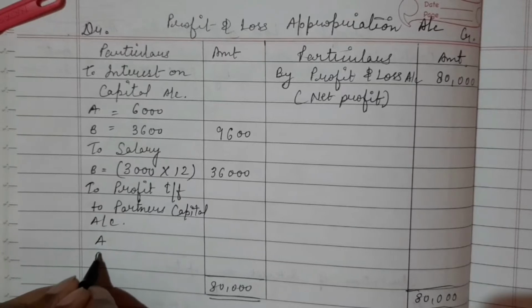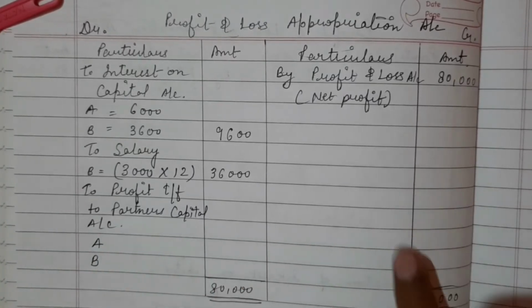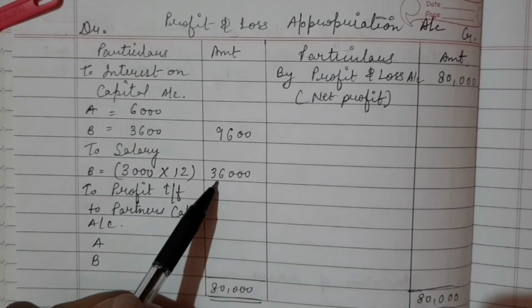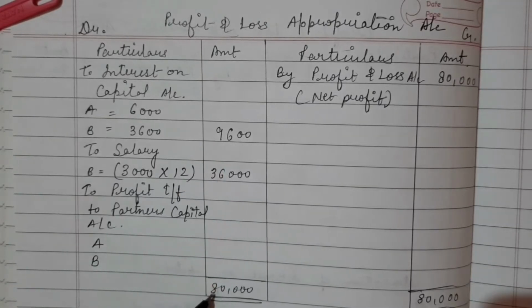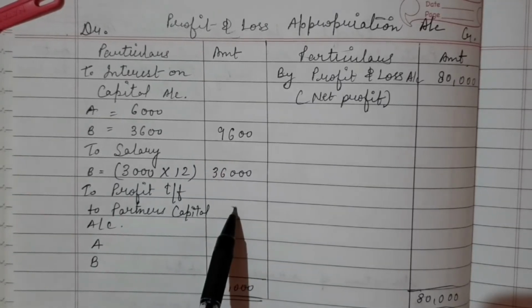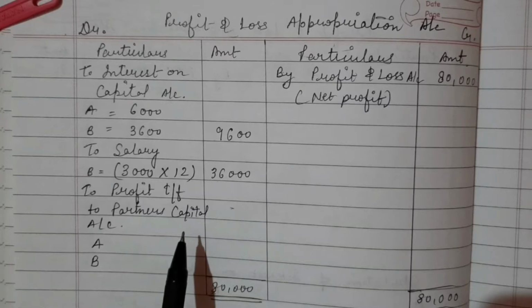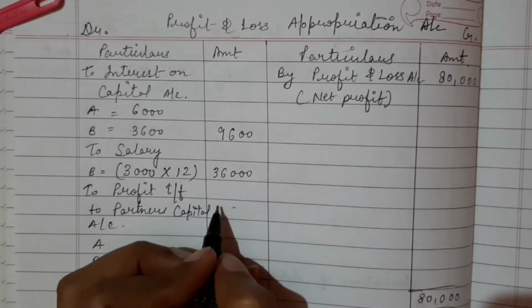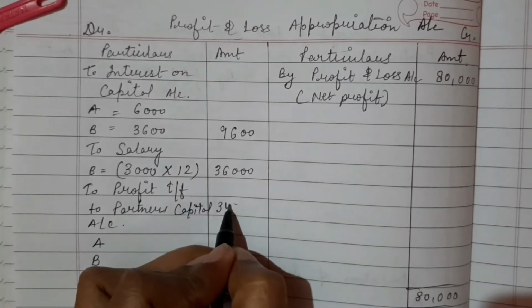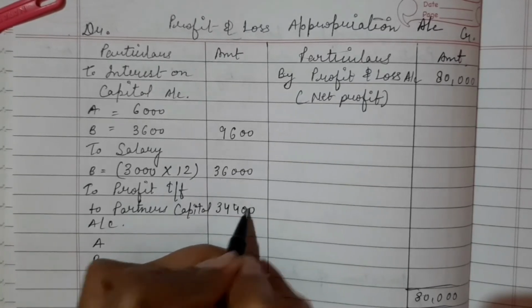To A and to B. So after deducting 3,600 and 9,600 from 80,000, we will get the balancing amount here, and the balancing amount is 34,400.